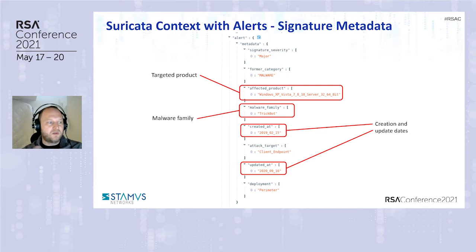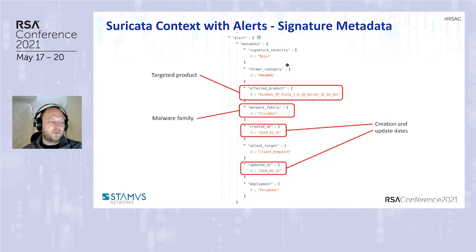So here we got two really important things. The affected product: the targeted product is in fact Windows XP and below. The second metadata is really nice, which is the malware family. It means that the alert was targeting the TrickBot malware.